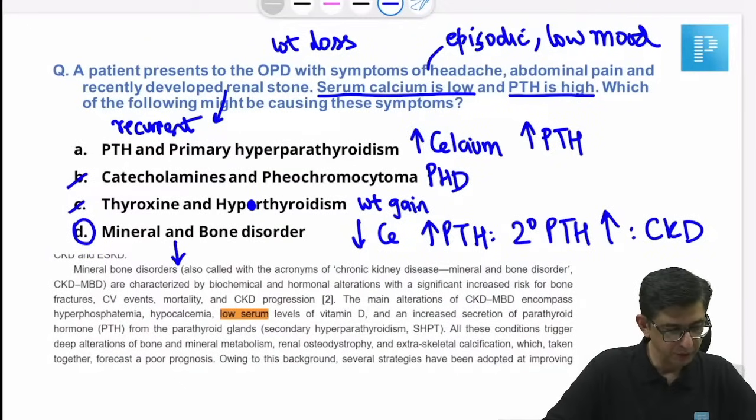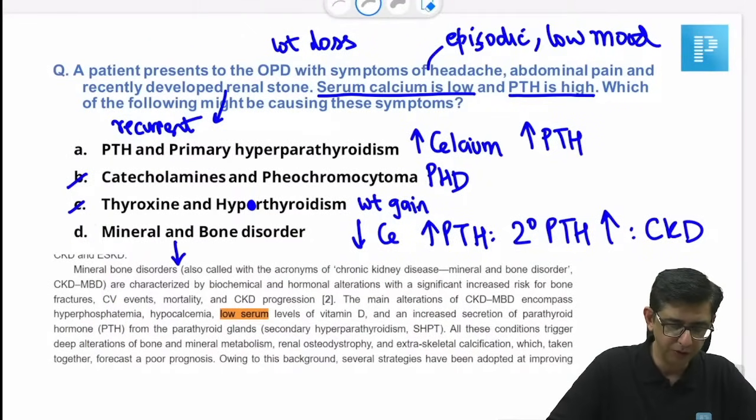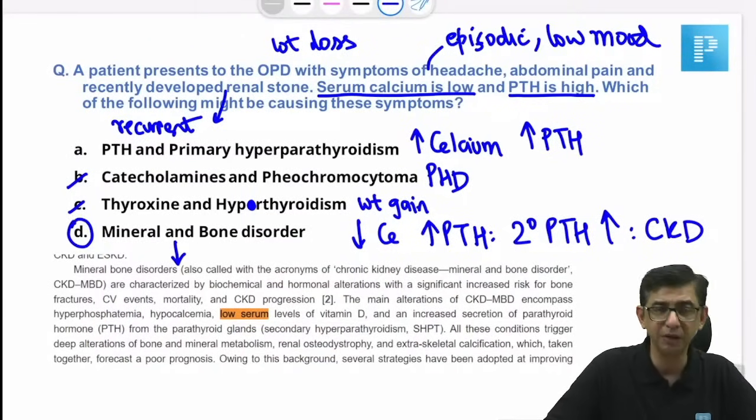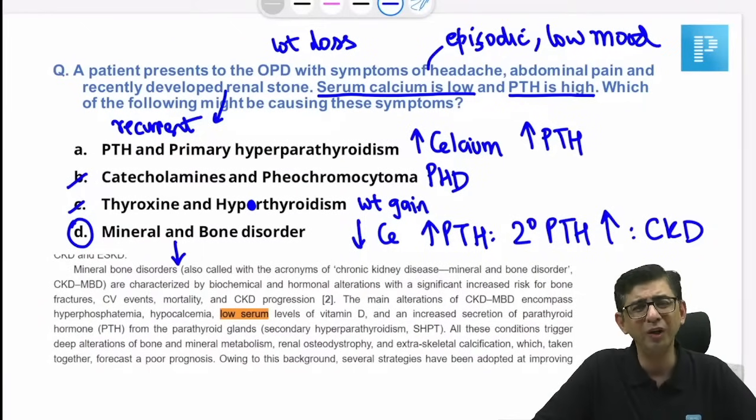Yeah, yeah, absolutely, Amrit. Confusing because of the options. Amrit, you're perfectly right. But since we now have a refined version of the question, because earlier option number D was the one that I was searching for. Most people were saying bone disorder, and bone disorder is a very non-specific thing. But once we start talking about mineral bone disorder, that makes more sense, because that talks about renal osteodystrophy. So we have to take laboratory values into consideration as well.